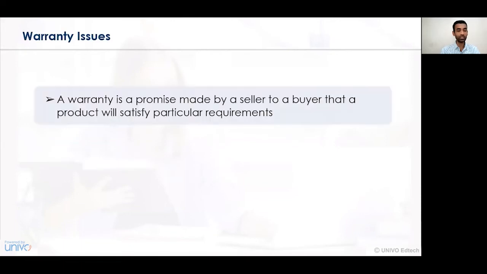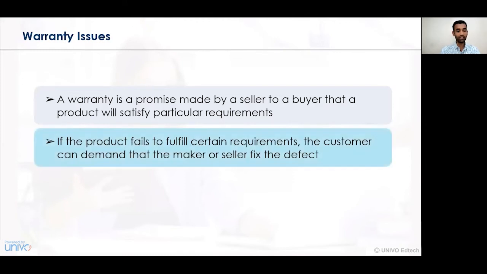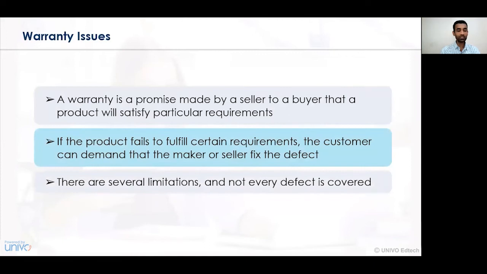Now let us understand the various warranty issues associated with a certain product. A warranty is just a promise made by a seller to the buyer that a product will satisfy particular requirements. In terms of warranty conditions, one has to consider for what duration the product will perform its operations. And if the product does not perform within the specified time period, then the repairs or damages occurring to the product will be repaired accordingly.